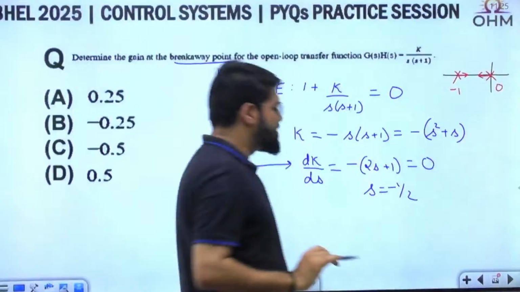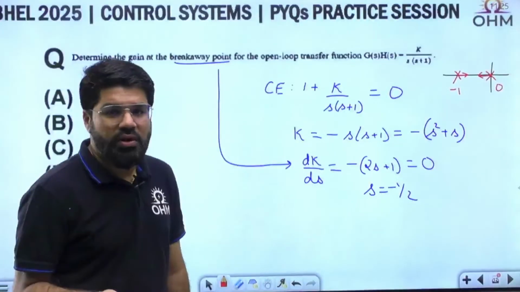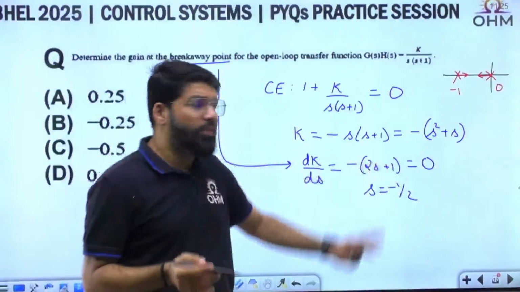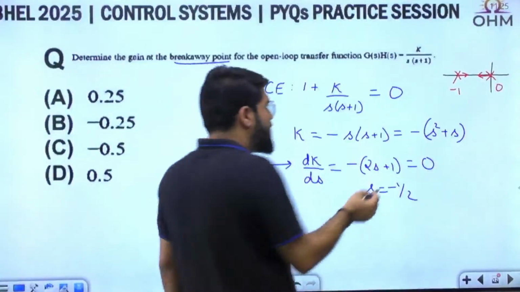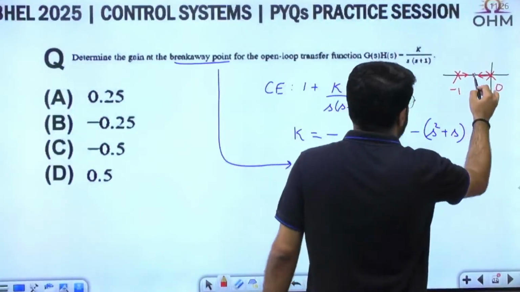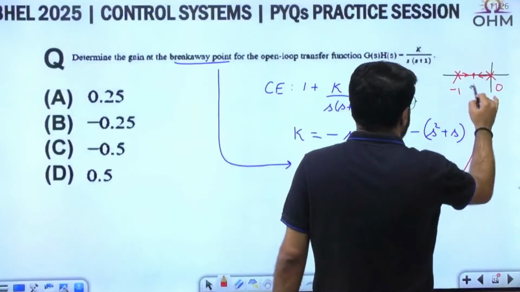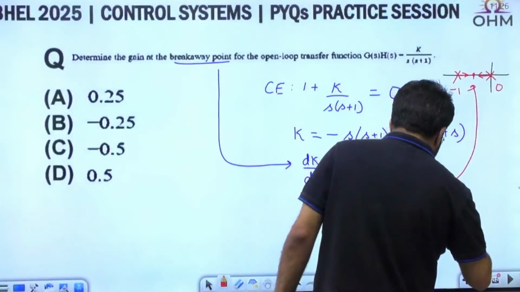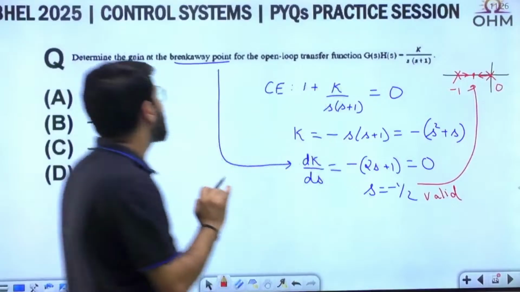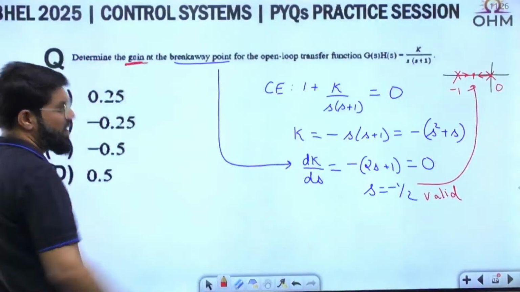So minus half is a valid breakaway point, because what we know now is that every solution of dK by ds equal to 0 may not be a breakaway point. For it to be a breakaway point, it must lie on the root locus. So this is a valid breakaway point. Now, if it is a valid breakaway point, the question is asking what is the gain at the breakaway point.